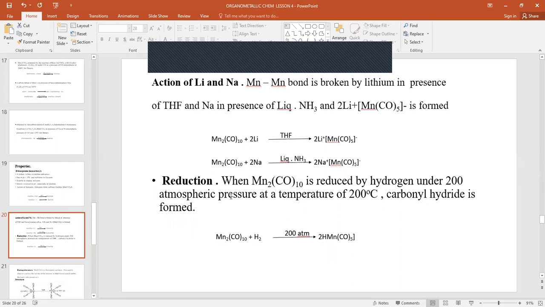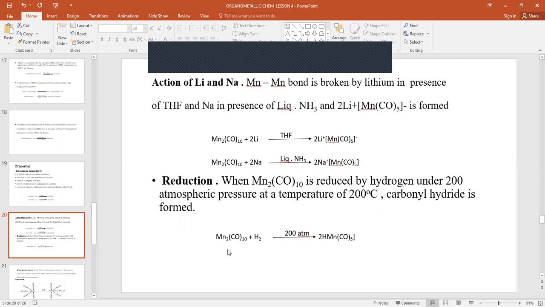Reduction. When dimanganese decacarbonyl is reduced by hydrogen under 200 atmospheric pressure at 200 degrees Celsius, carbonyl hydride is formed.